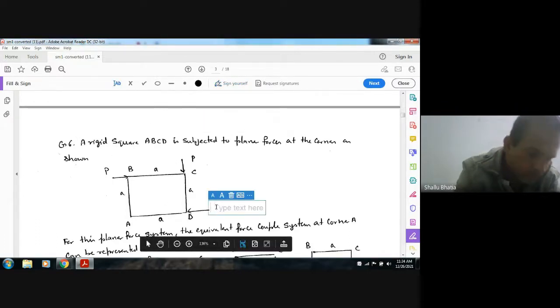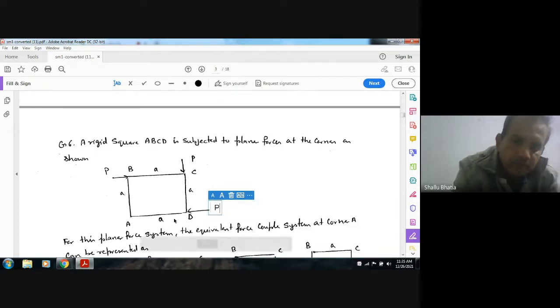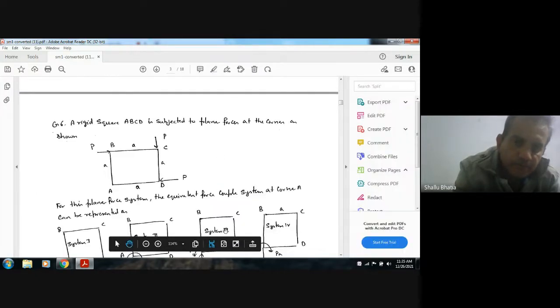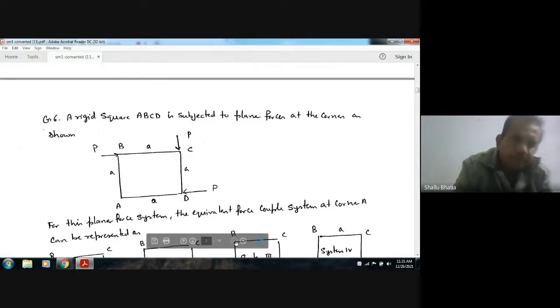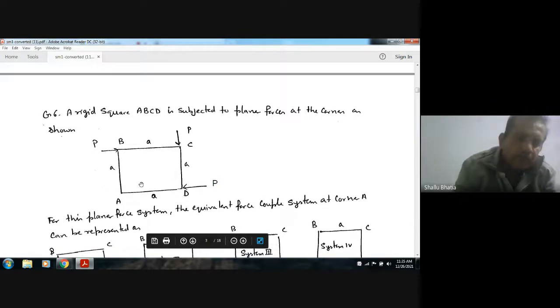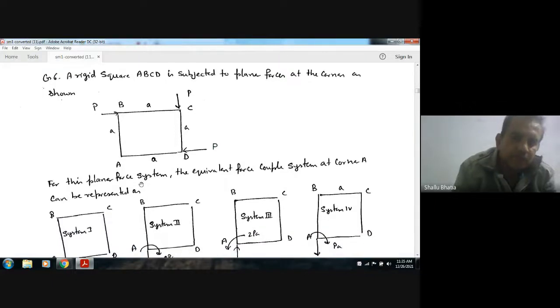This is also P. Okay, now a rigid body ABCD is subjected to planar forces at the corners as shown. So this is P, this is P, and this is P. All dimensions are A. For this planar force system, the equivalent force-couple system at corner A can be represented as